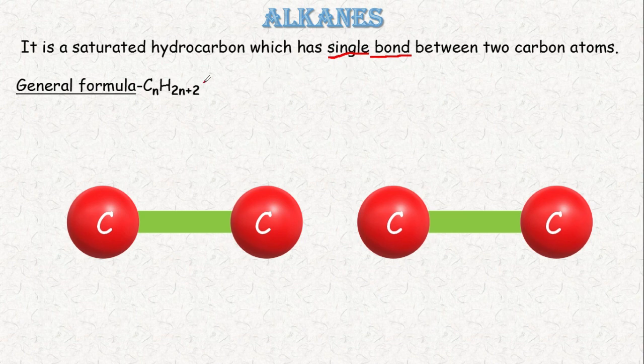Actually, in the last class I already told you about this general formula and what alkanes are, so it's a very important formula. This is just a depiction of alkanes, carbon with carbon by a single bond, and again carbon with carbon by a single bond. The maximum number of bonds for carbon is 4, that's 1, 2, 3, 4.